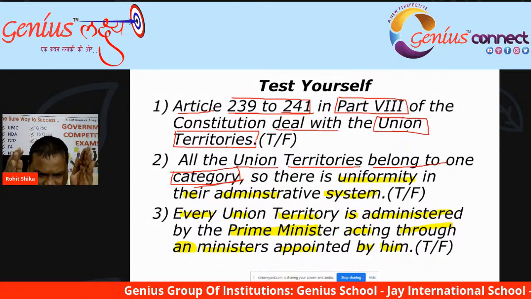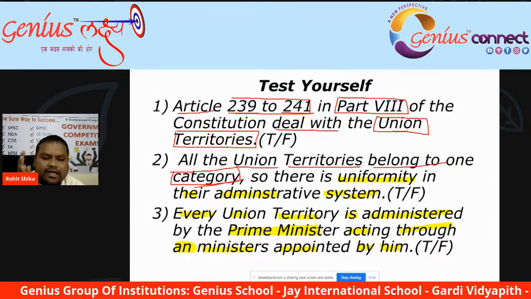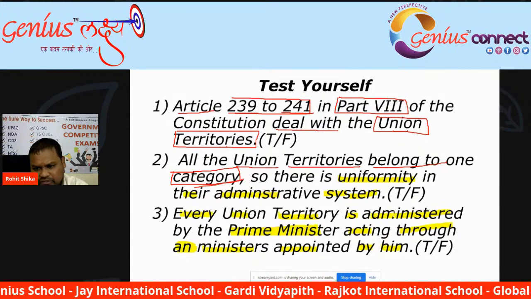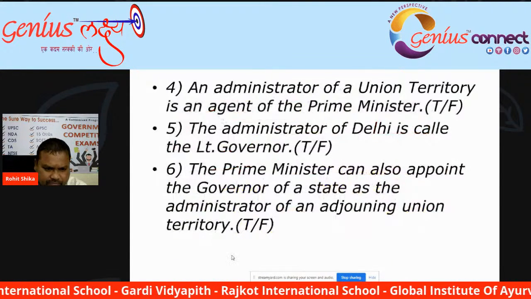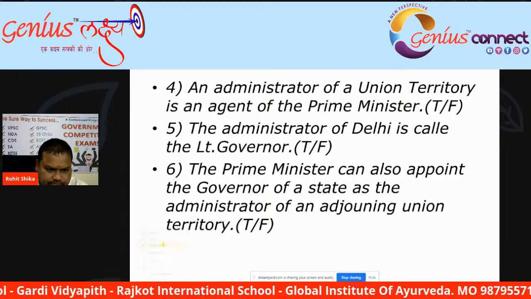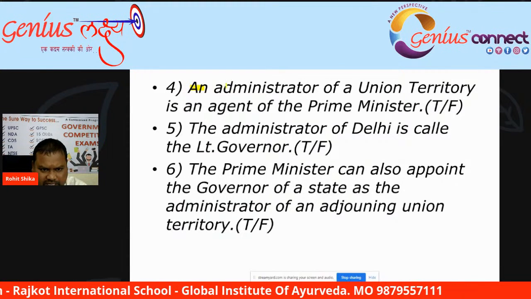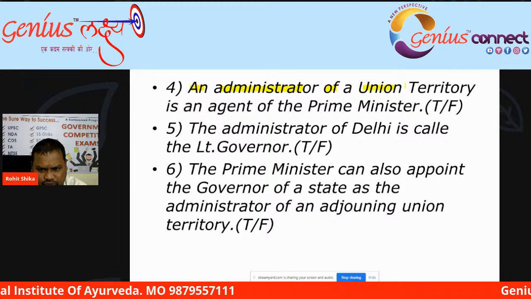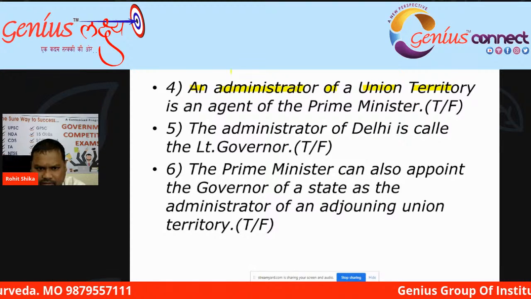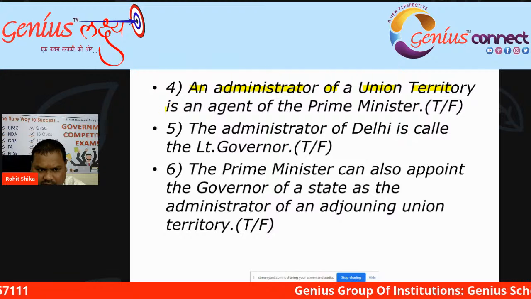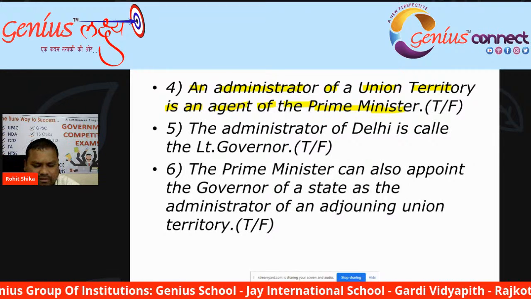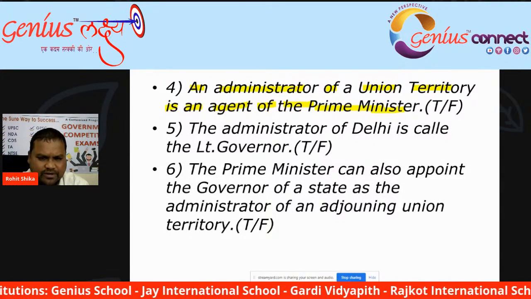Meaning the Prime Minister administers the union territories and he appoints a minister for the administration of the union territory. An administrator of a union territory is an agent of the Prime Minister. Right statement or wrong statement?